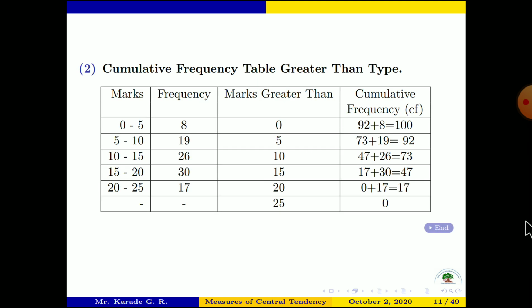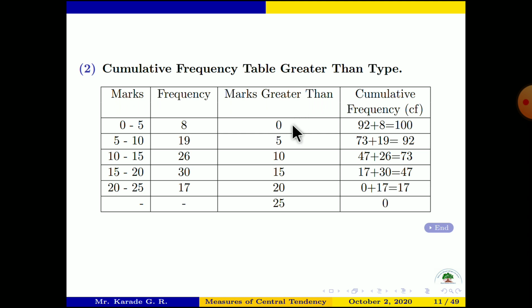Now next is cumulative frequency table greater than type, and here we start. So first two rows as it is in the previous table. What are the first two rows? These two rows we write here. Okay, so third column is marks greater than. In the previous table, our third column heading was marks less than. Now here the heading is marks greater than.